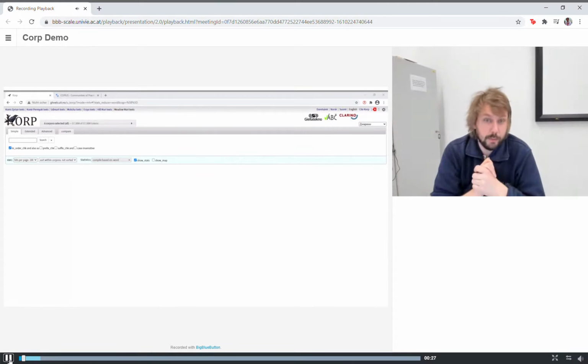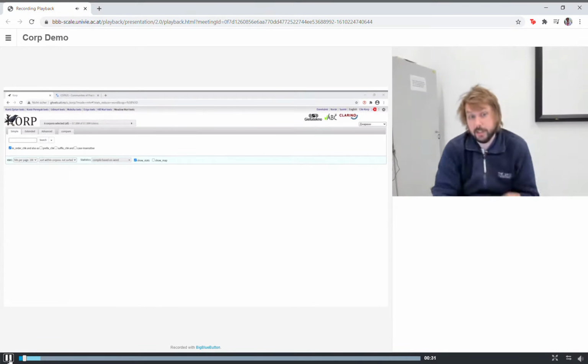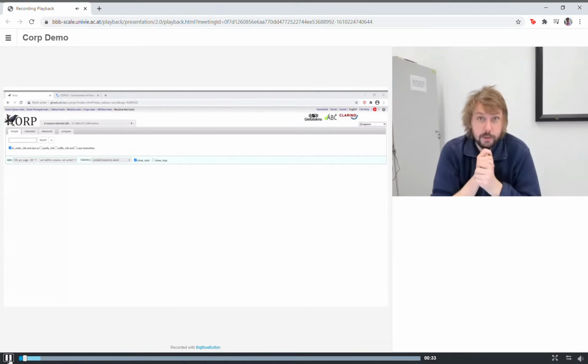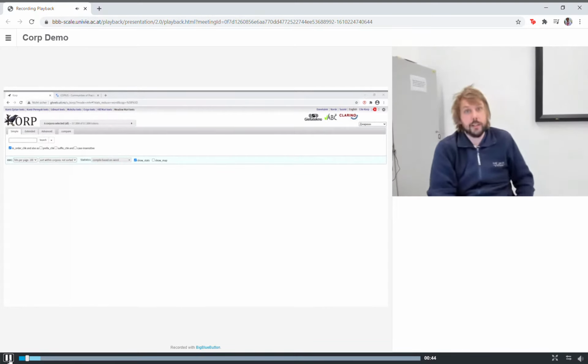It is a first workable version. There's a lot of room for improvement. We know this. You will, in the course of this demonstration, see me struggling with some features that are not yet working as well as they should, but it is already definitely usable. So we have decided to already put it out there for the general public.